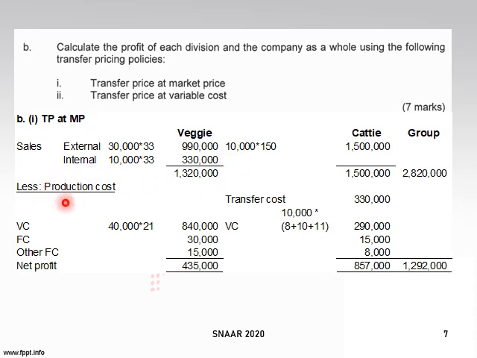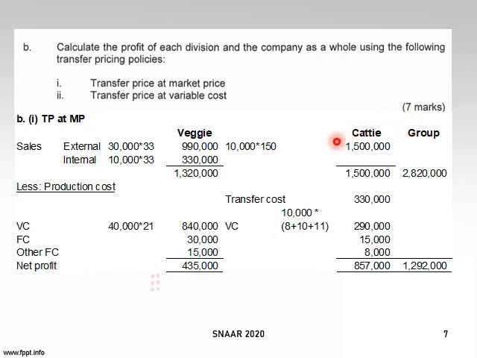And then you minus the production cost. Okay, for the production cost of veggie, you have 40,000. How do you get this 40,000? It is from here. The total 30 plus 10 here, so you get 40,000. And the variable cost has been given at RM21, so you get 840. And then these two are the fixed cost and other fixed costs. You just add up here. And then this sales minus all the production cost, you will get 435 of the net profit for veggie.